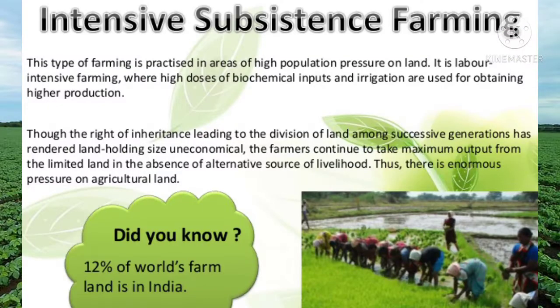On the other hand, there is intensive subsistence farming. This type of agriculture is largely found in densely populated regions of monsoonal Asia. It is practiced on comparatively bigger land and in high population areas where modern inputs like HYV or high yielding variety seeds are used.